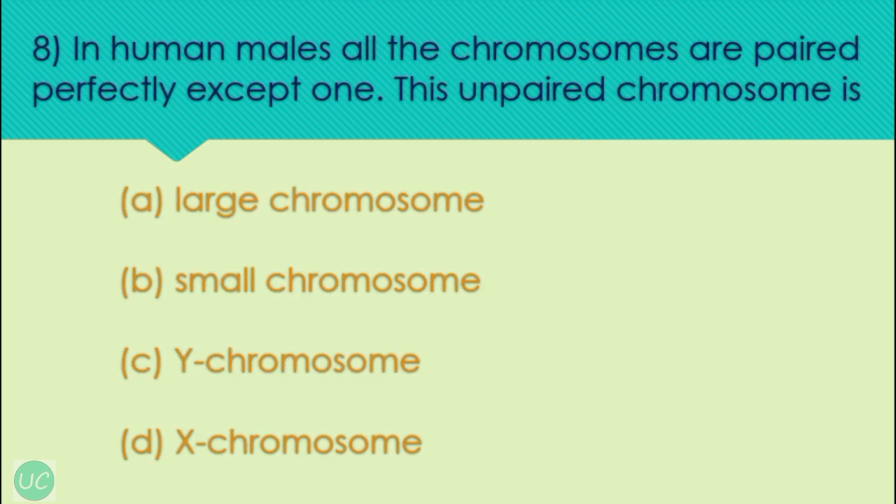Our next question is, in human males all chromosomes are paired perfectly except one, and this unpaired chromosome is, there are two unpaired chromosomes, that is Y chromosome and X chromosome, and rest all other chromosomes are paired. So humans have 23 pairs of chromosomes, and out of that 22 are paired, and the sex chromosome in a human male is a single X chromosome and single Y chromosome.